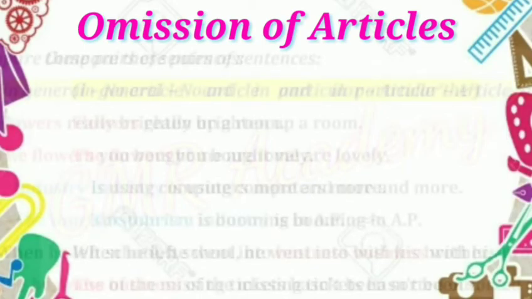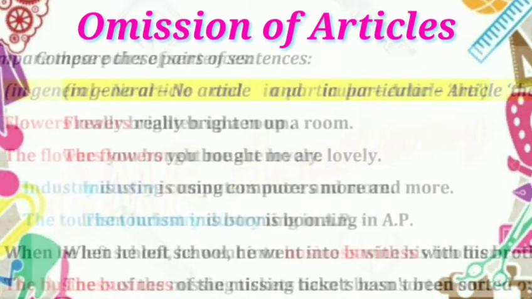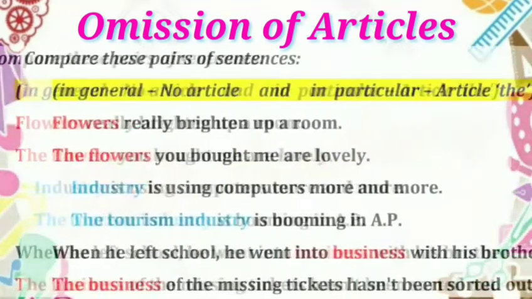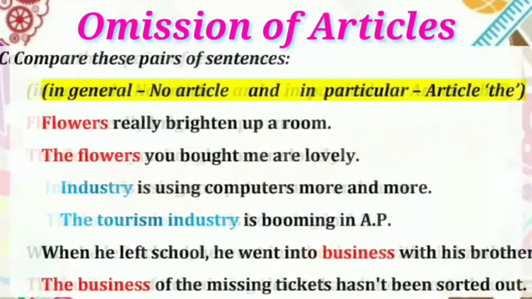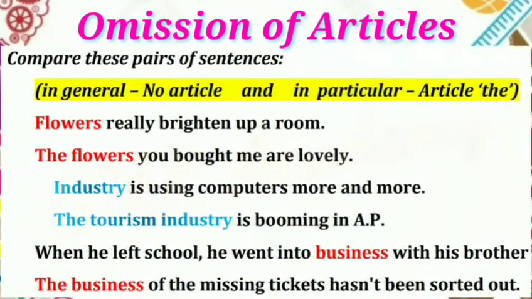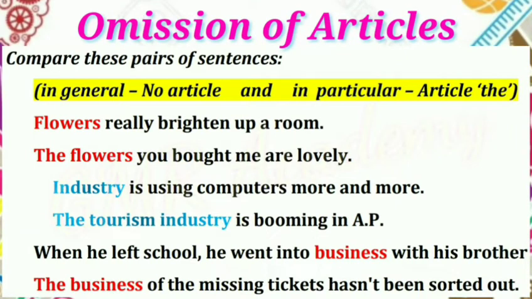Compare these pairs of sentences. In general, no article is used, and in a particular way, the article the is used. Examples: Flowers really brighten up a room, in a general sense. The flowers you bought me are lovely. What flowers? The ones you bought are lovely. Definite way. So the article the is used.